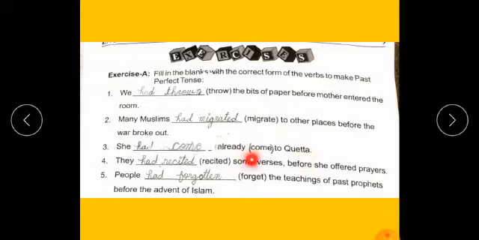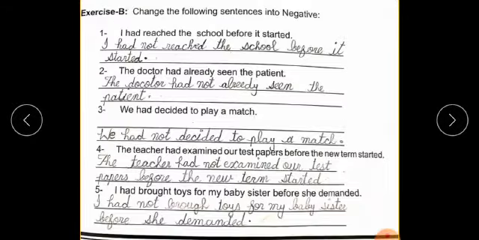Students, come is the verb, so the word come, you should close it in brackets, and this is the third form of verb: come, came, come. They had recited some verses before she offered prayers. People had forgotten the teachings of past prophets before the advent of Islam.